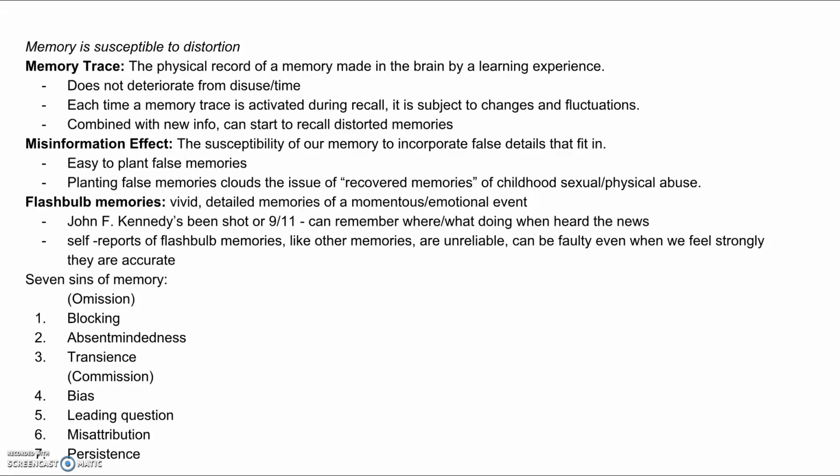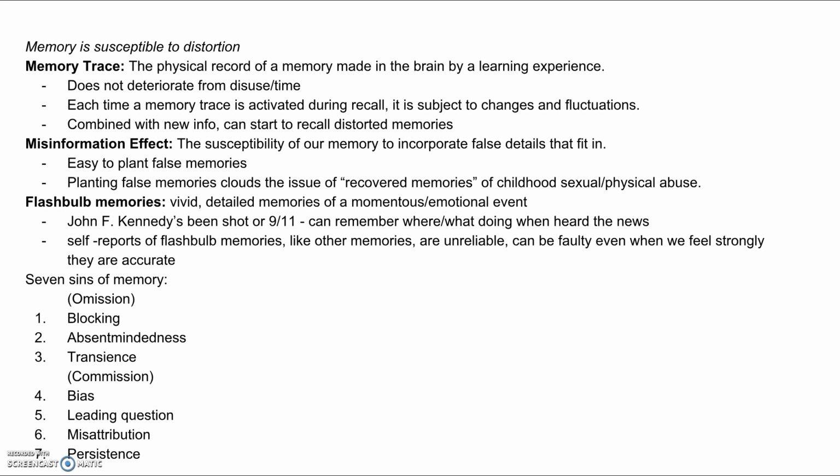Flashbulb memories are vivid, detailed memories of a momentous or emotional event. Two of these events are John F. Kennedy's assassination or 9/11, where people can remember exactly where they were or what they were doing when they heard the news. Self-reports of flashbulb memories, like other memories, are unreliable. They can be faulty even when we strongly believe they are accurate.